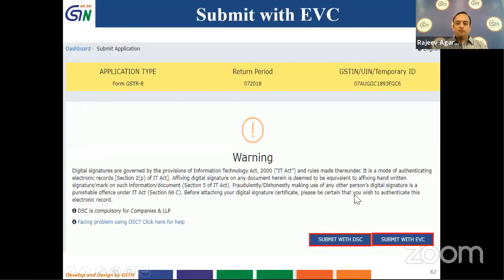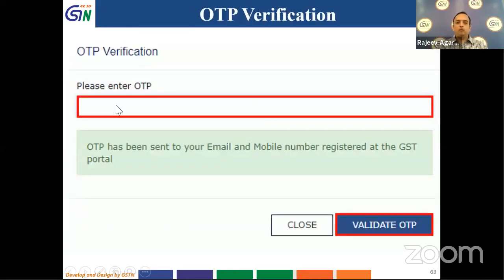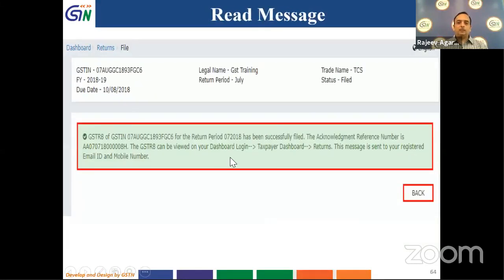After that, I have to choose whether I want to file with EVC or with DSC. We will choose the option of filing with EVC, and then an OTP will come to my mobile. I have to enter the OTP and click on validate OTP, and this message will come that my return has been successfully filed. It will also give me an application reference number and show me a path where I can view it. If you see, the status of the return has changed to filed.